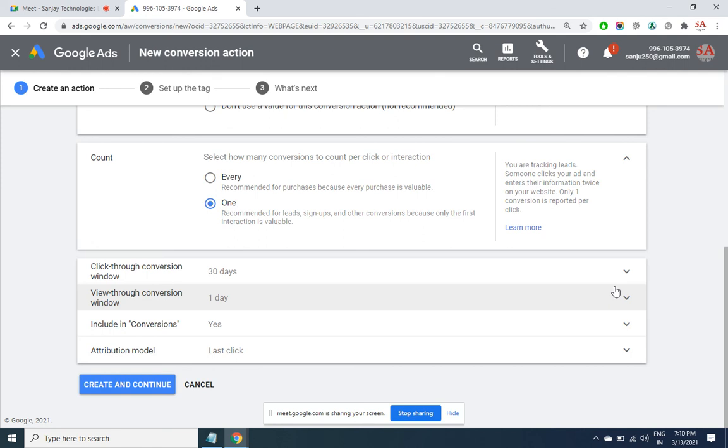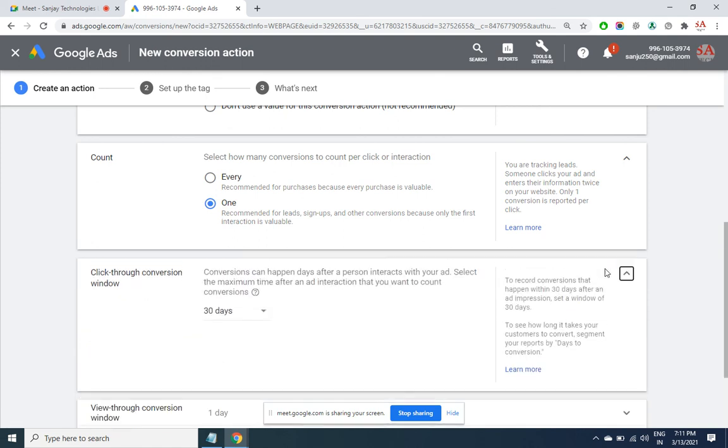Now the question is, do you want to pay Google for this sale? Some people may say yes, saying that it is because of Google only that this guy 1 week back has seen an ad, then he got conversion, so Google has to take the credit of it. While some may argue and say that no, the conversion happened after 7 days, I don't want to pay. So that is what this cookie period, 30 days, is. So till what duration, if a person directly goes after looking at an ad, would you want to give the credit to Google? So that days you can set here.